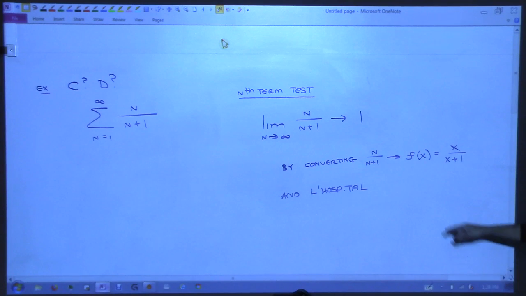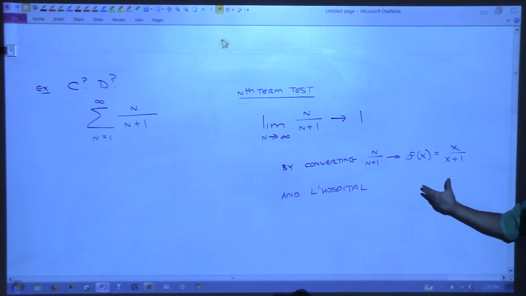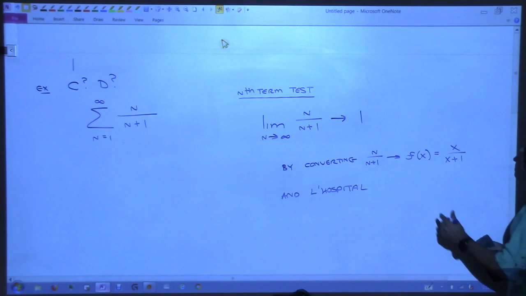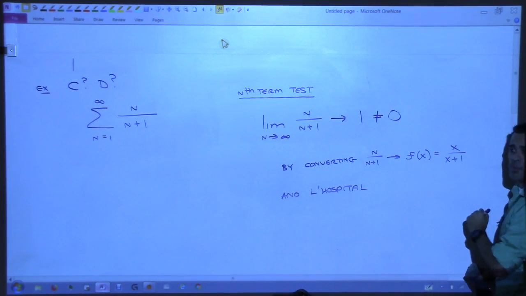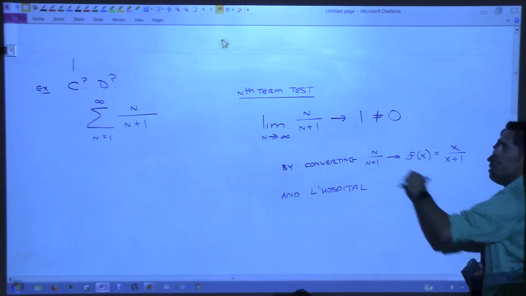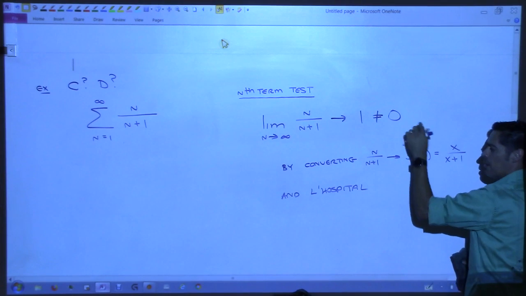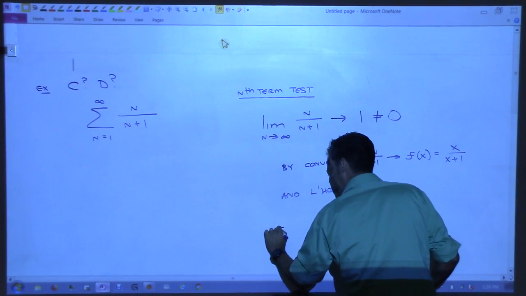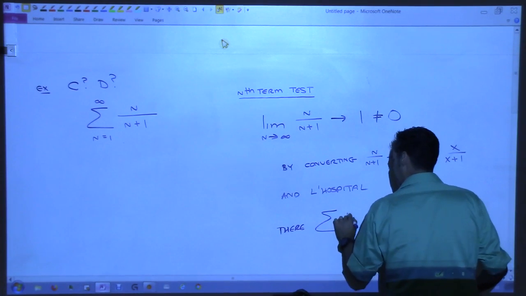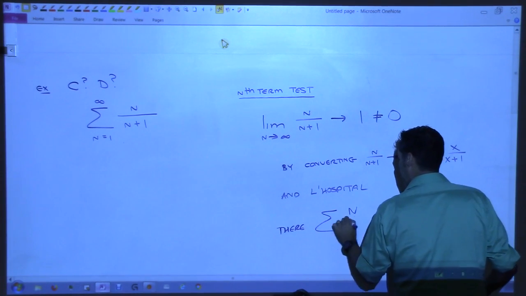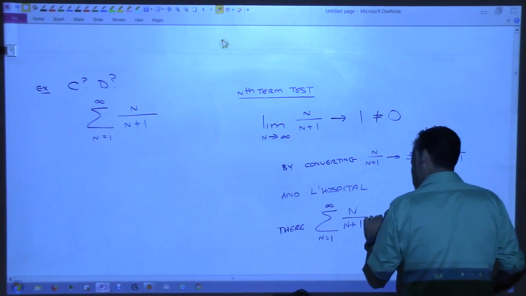Now, the limit of this sequence went to 1. What does that tell us by the nth term test? This is not 0, right? That's what the nth term test is asking you to check. What does that limit go to? Well, it goes to something other than 0, right? Therefore, the series n over n plus 1 diverges.